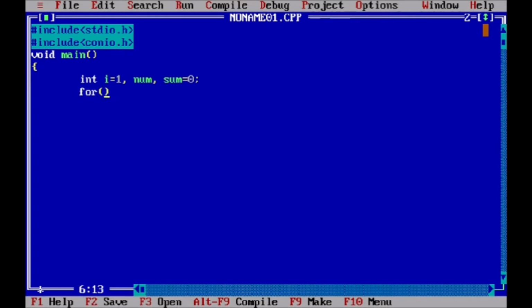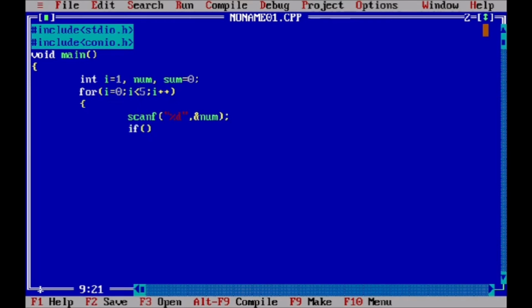So for i is equal to 0, i less than 5, i plus plus. We scan the value and store it in the num variable.